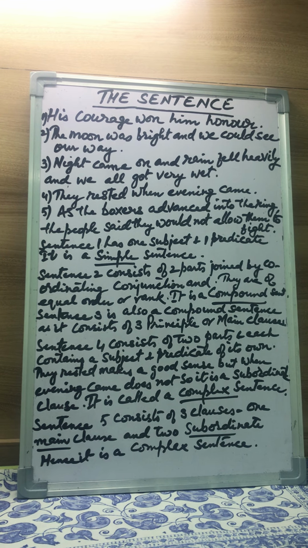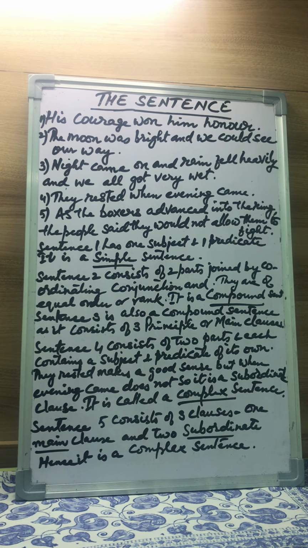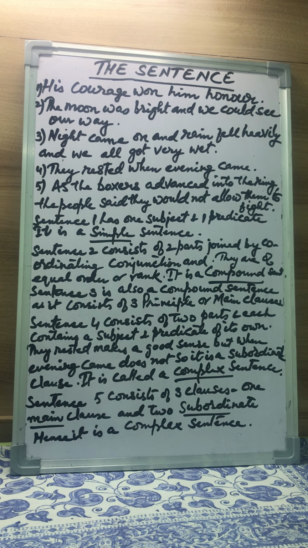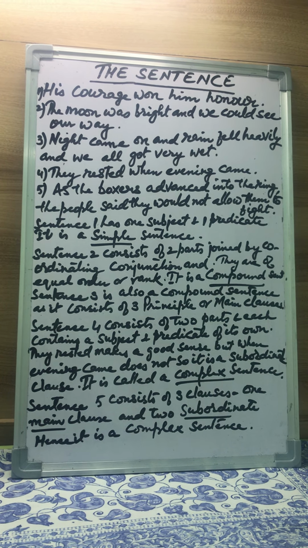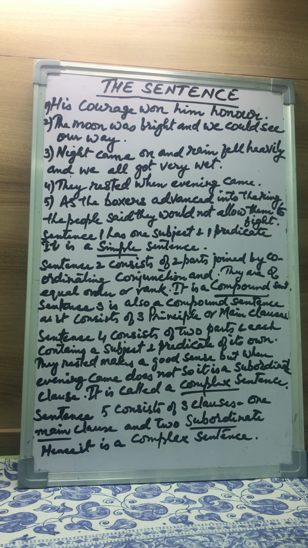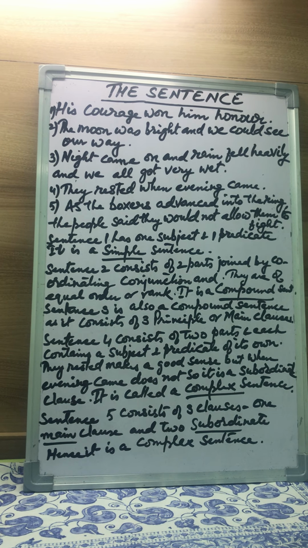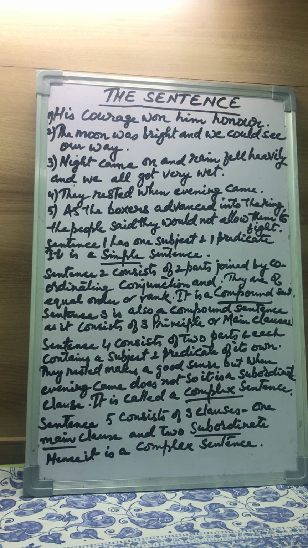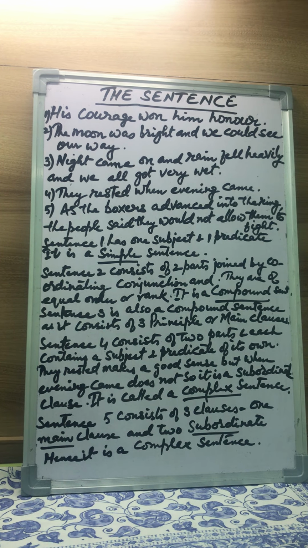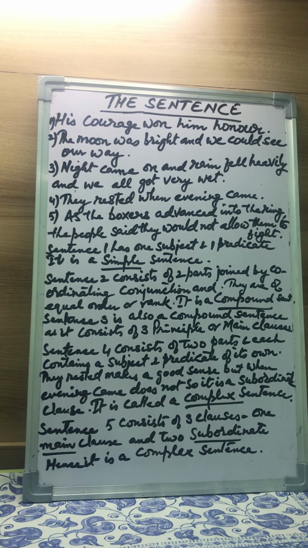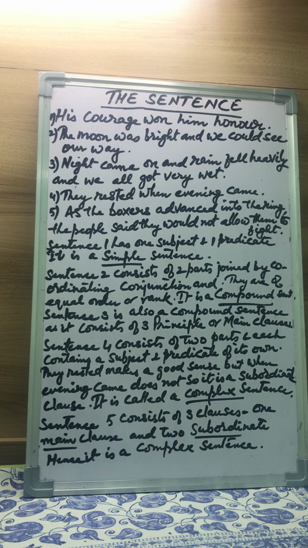So a sentence such as the fourth one is called a complex sentence because it consists of one main clause and the other subordinate clause which depends for its meaning upon the first clause. We can say a complex sentence is a sentence which consists of one main or principal clause and two or three dependent or subordinate clauses.